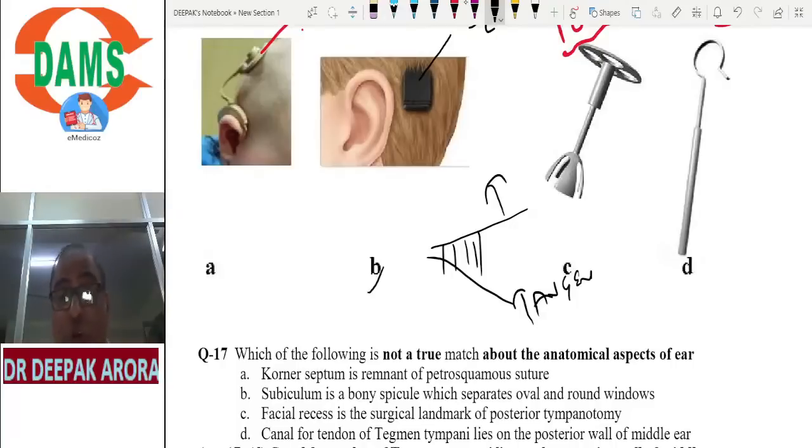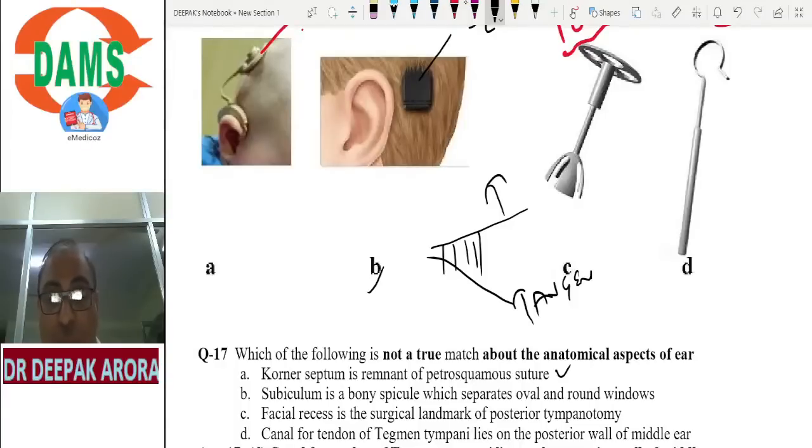Korner's septum. What is Korner's septum? Korner's septum is a suture which is in the lateral wall of mastoid. It is in the lateral wall of mastoid. So it is the petrosquamous suture. Which is a true statement? I'm asking which is not a false statement. The Central Institute people are fond of asking these hardcore anatomy questions.